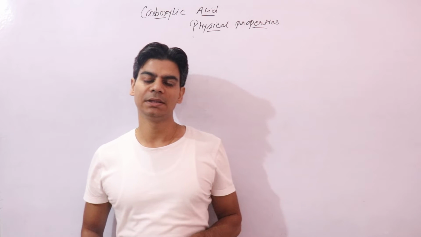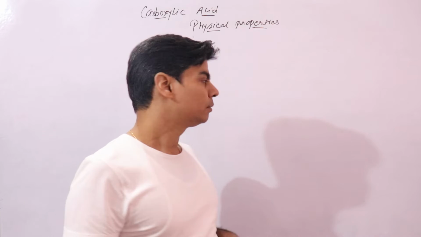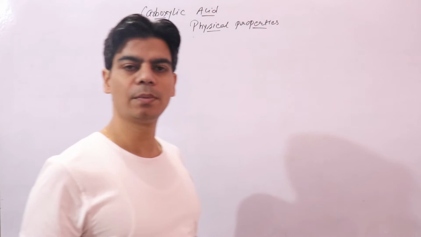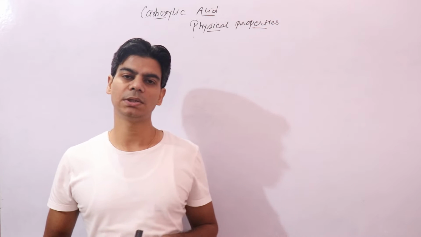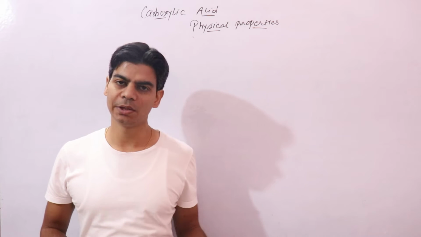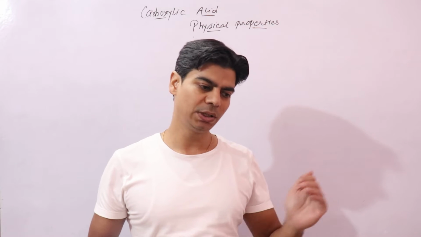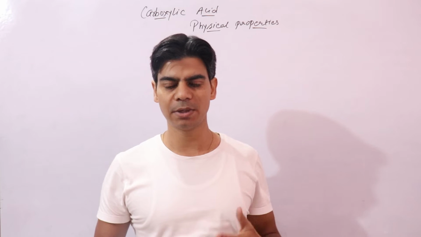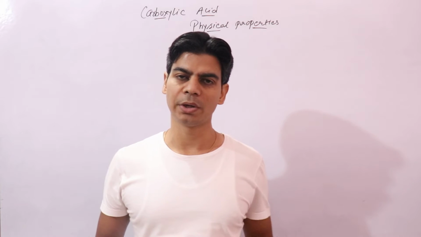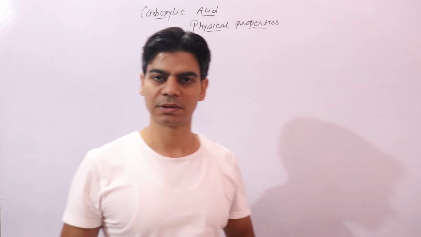Hi everyone. Today in this class we will go through the physical properties of carboxylic acids. We have already done the physical properties of many other organic compounds like alcohols, aldehydes and ketones, haloalkanes, and haloarenes. Now carboxylic acids, and we will study similar physical properties like solubility, boiling point, melting point, physical state, color, and odor.